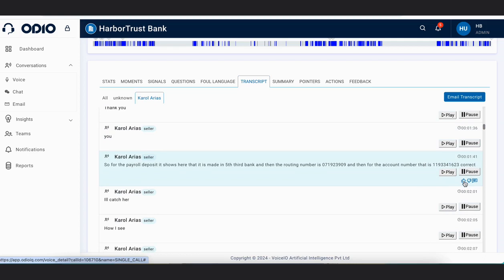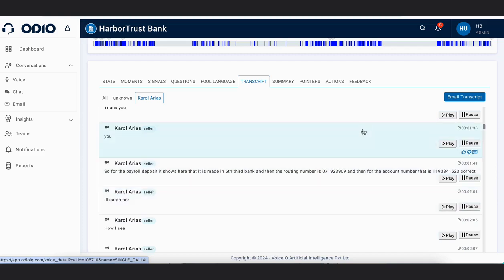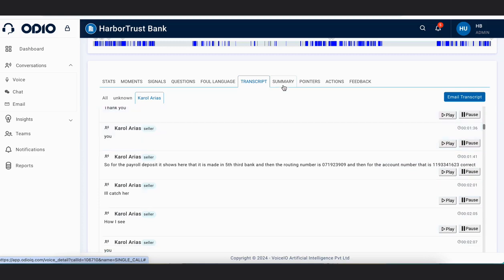And of course you can dislike and leave a comment for the agent from this particular section also. It will be reflected in the feedback section. And then, you can email the whole transcript to somebody as well if you want to, from here only, from this very button.